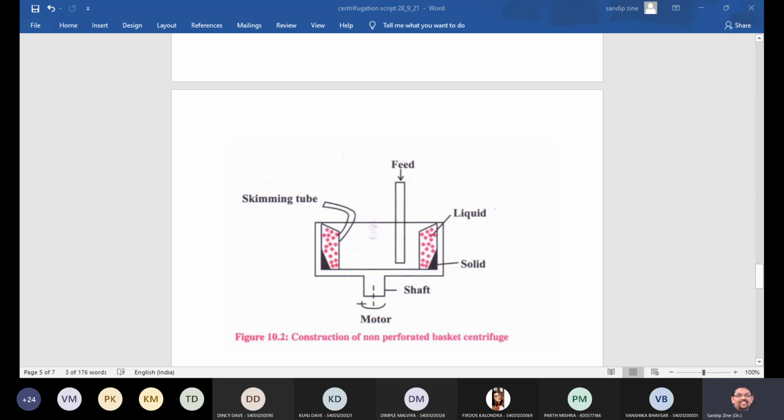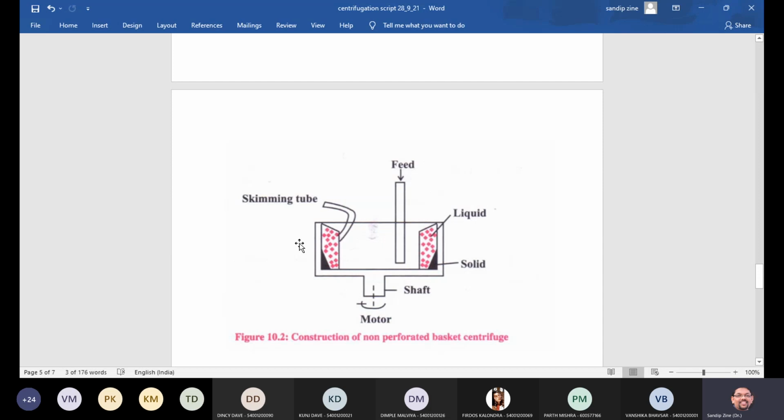Then another point we can add over here, the separation of solid and liquid phase depends on the difference in the densities of both the phases without a porous barrier, same as perforation. And during centrifugation, the solid is deposited at the side of the basket while the liquid remains at the top, which is removed by the skimming tube.